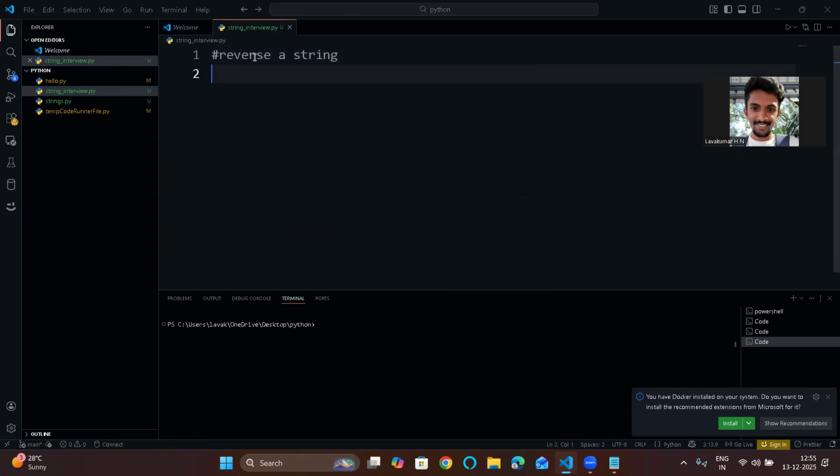For this, just take a string. So name equal to Python. Now the interviewer will ask, reverse this string. He can give anything, he can give your name, some country names, or some company names. Basically, he wants you to reverse the string. So he will expect the output. Expected output will be simple: NOHTYP. So that should be the output. Now let's implement.